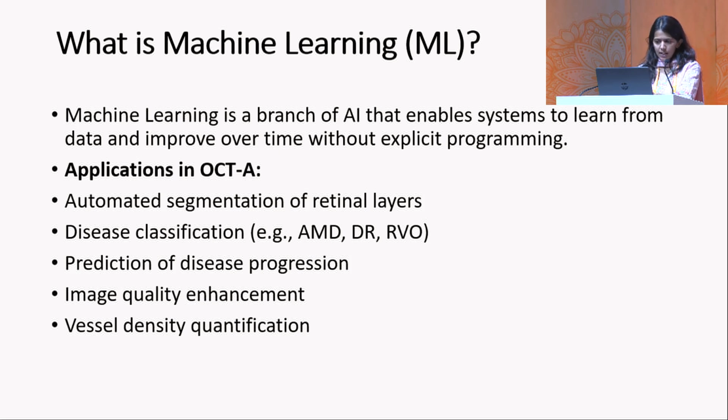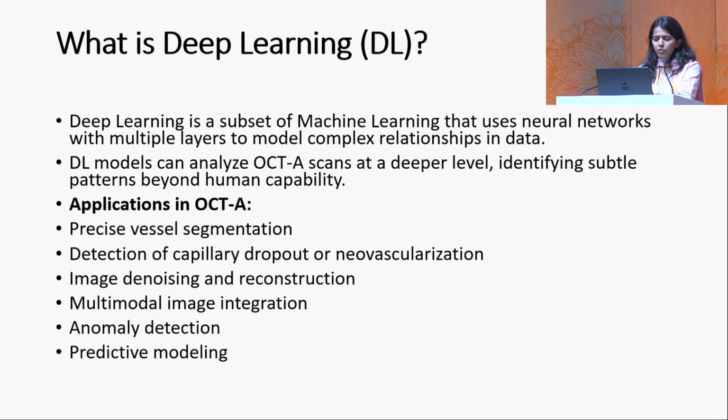quantifying vessel density. Deep learning, however, is a subset of machine learning that uses neural networks with multiple layers, as the name suggests, deep learning, to model complex relationships in data. It can analyze OCT angioscans at a deeper level and identify subtle patterns which are beyond human capability, which include precise vessel segmentation, detection of capillary dropout or neovascularization, image denoising and reconstruction, multimodal image integration, anomaly detection, and predictive